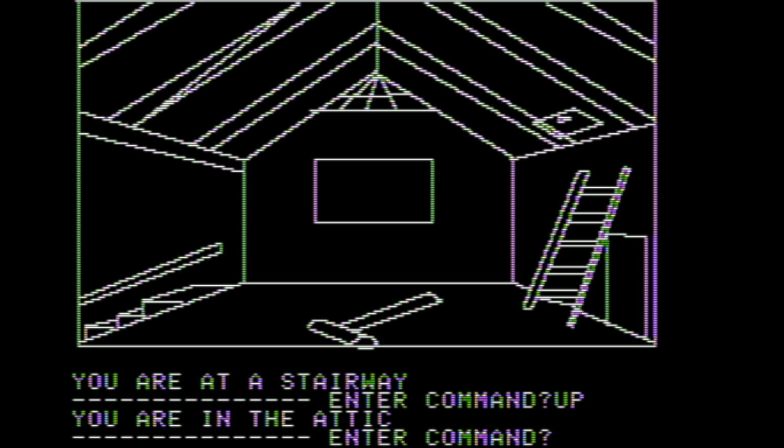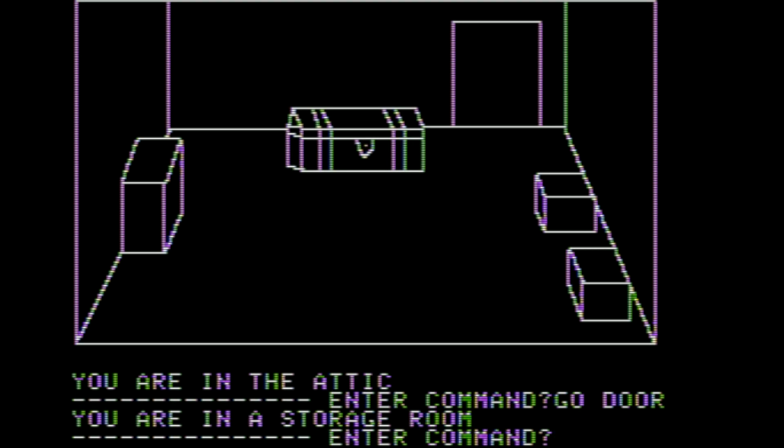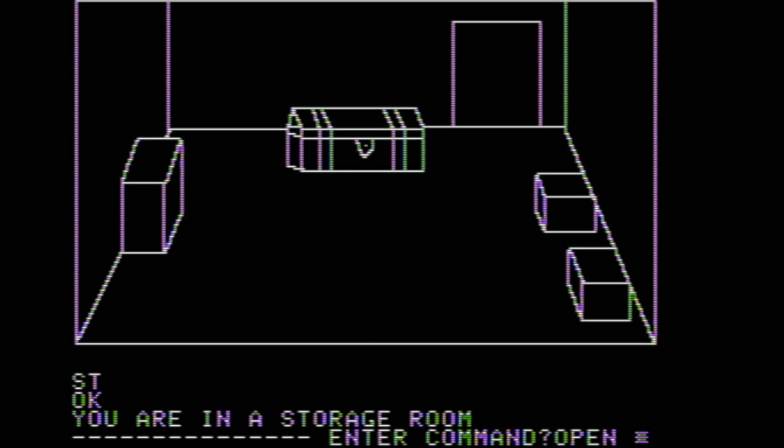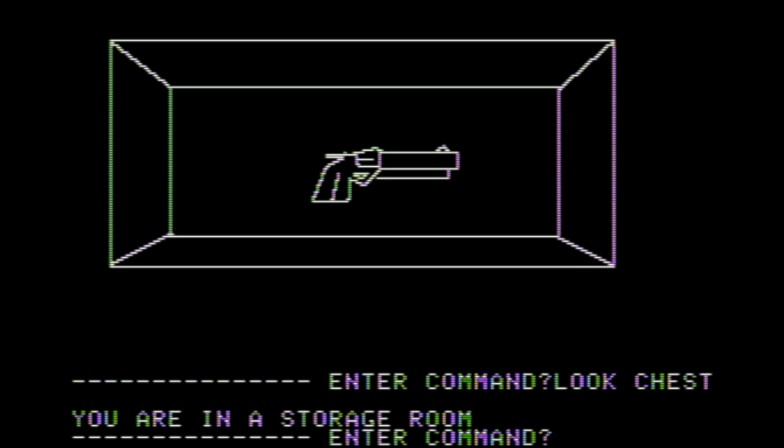You're in the attic. Go door. On the right side, that takes us to the storage room. Unlock chest with the key that we picked up. It just says okay. Open chest. Look chest. Like this is a process.